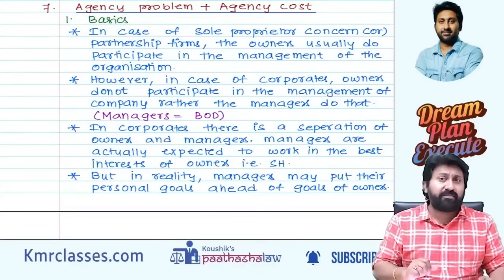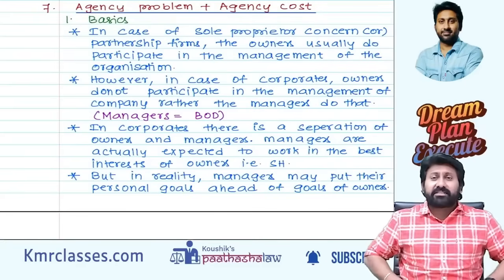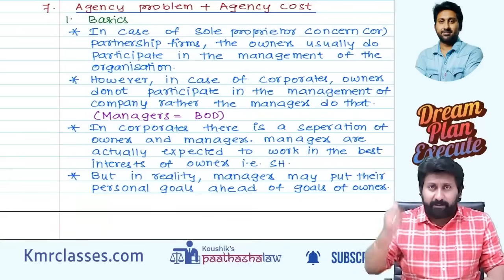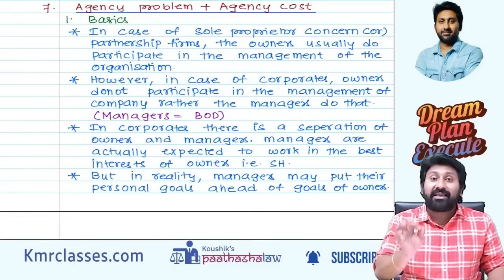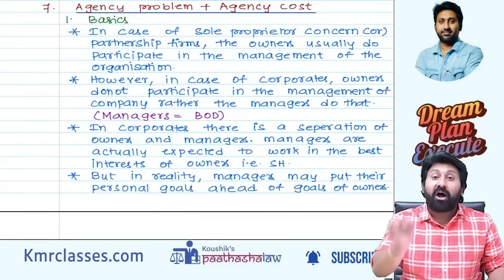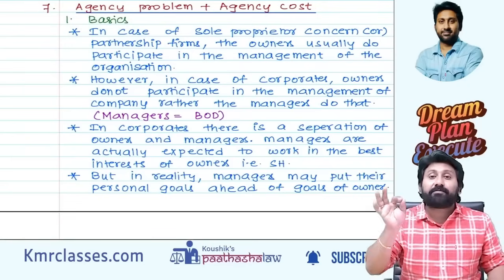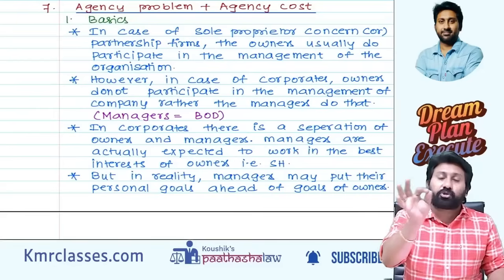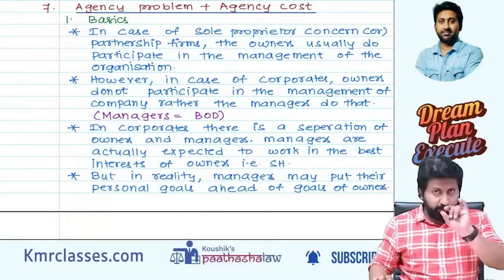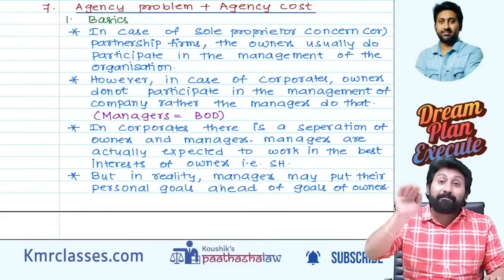Who should do on behalf of the company? These managers have to do everything on behalf of the company. Therefore, management will be doing things on behalf of the company. Therefore, management will become the agents to the company. Point number 1. Now the agency problem started.